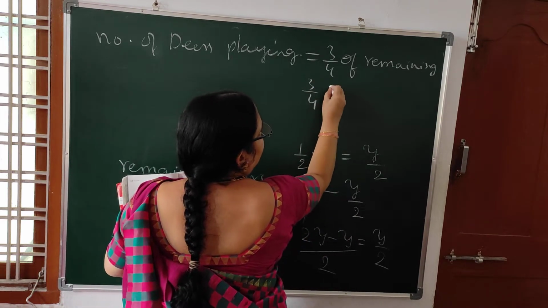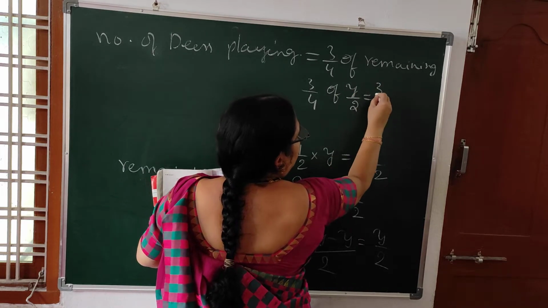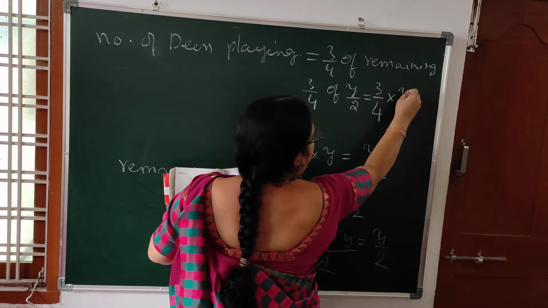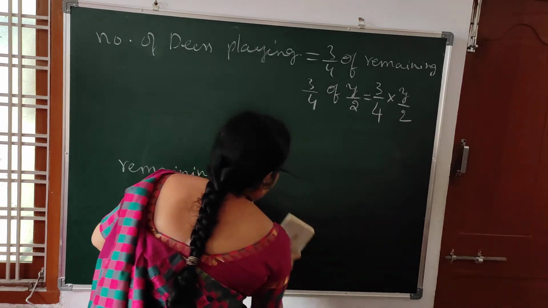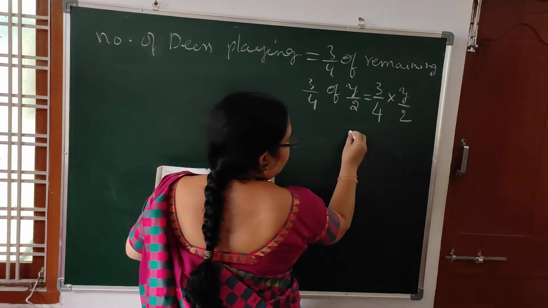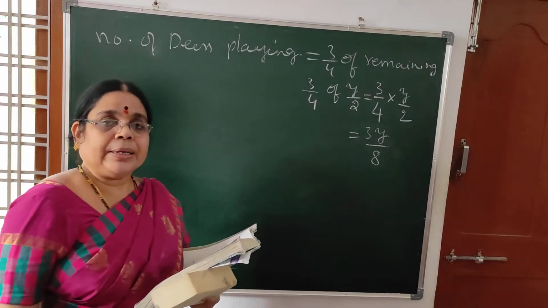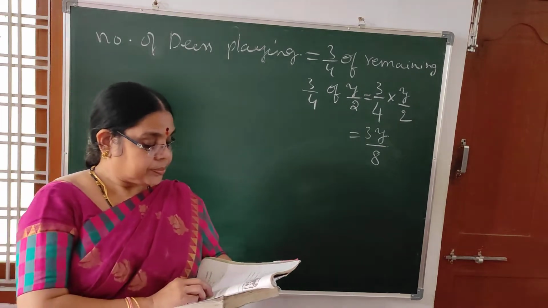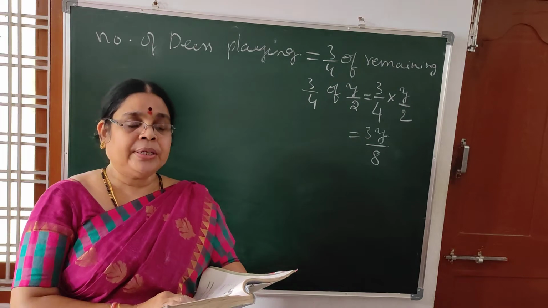So 3/4 of y/2. That is equal to what? 3/4 into y/2, that is equal to 3y/8. 3y/8 deer are playing and the rest 9 were drinking water from the pond.